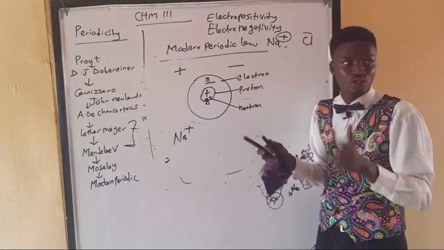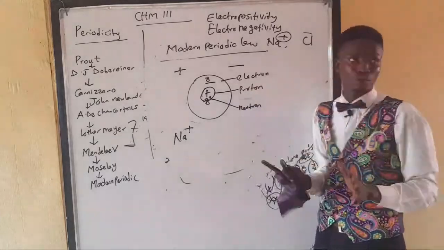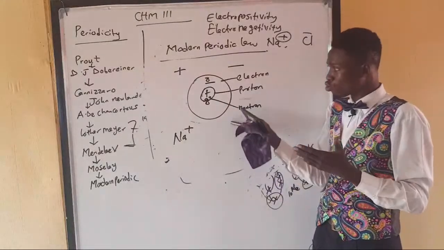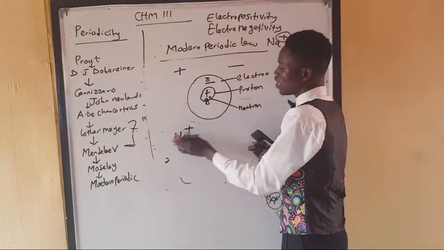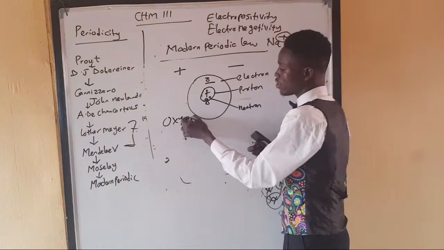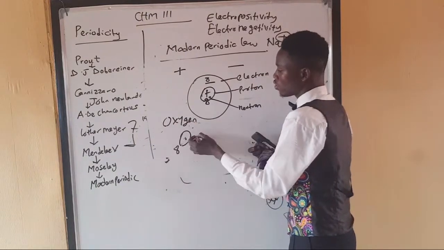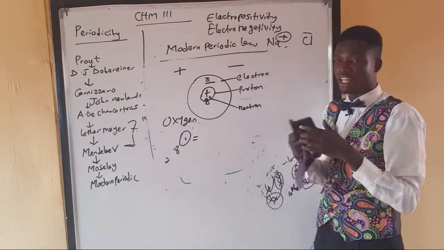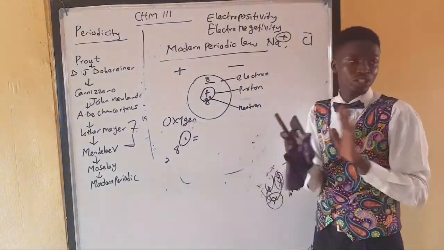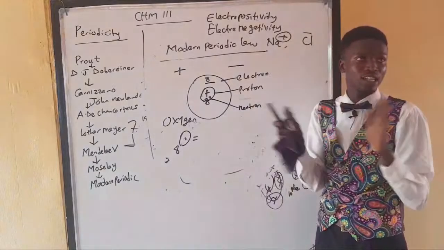So I need 8 electrons to neutralize 8 protons. Let's say this is an element with atomic number 8, which is oxygen. So if oxygen has 8 protons and 8 electrons in its neutral state, that means the atom is neutral, it's not charged, because the number of protons has neutralized the electrons.